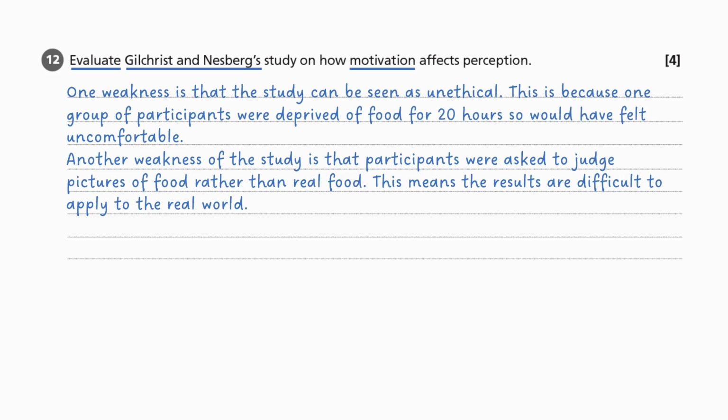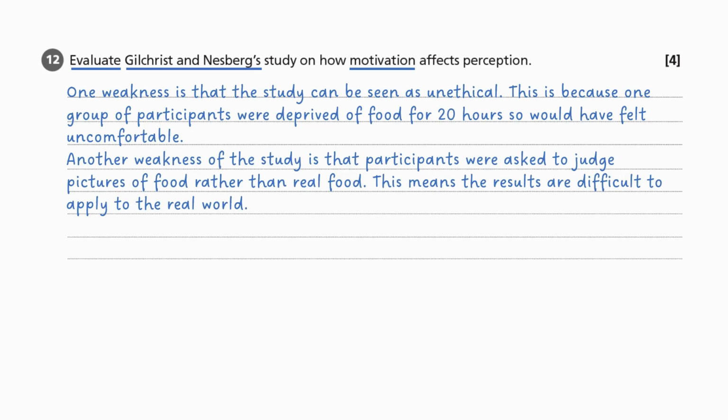As you can see in the way that this question has been answered, you've stated 1 weakness and then explained specifically why in the context of the question. So that means it's not a generic evaluation, because you're not just writing a weakness is that the study can be seen as unethical. You need to make sure that you're applying it specifically back to Gilchrist and Nesberg's study, of why that specific study was unethical. So you're referring to the fact that they were not allowed to eat food for 20 hours.